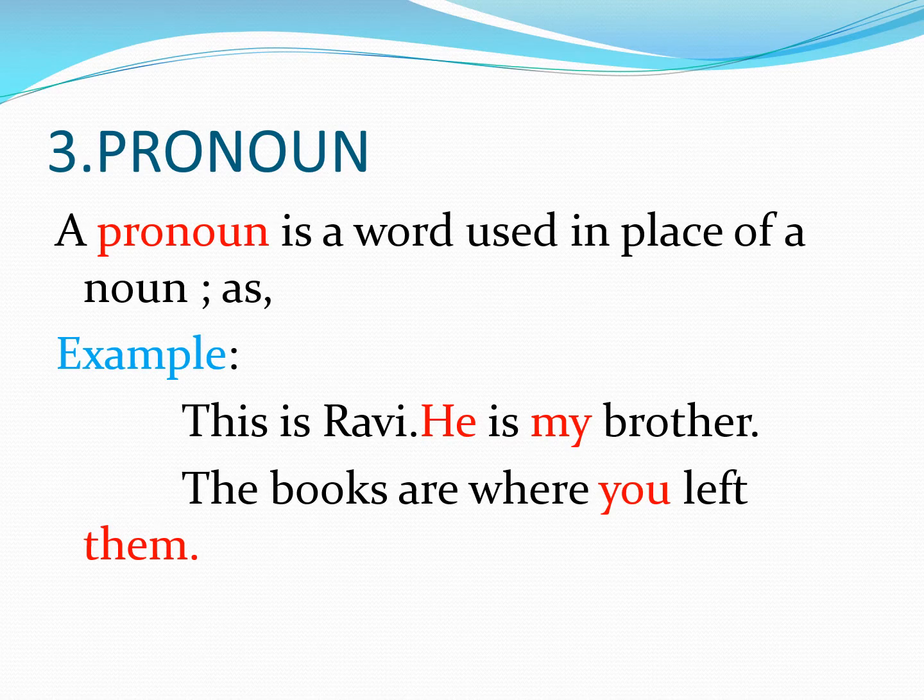Now, the third part of speech is a pronoun. A pronoun is a word used in place of a noun. As example, this is Ravi. He is my brother. The books are where you left them. Here in the first example, he is used in the place of Ravi. That's why it is a pronoun. And in the second example, them is used in place of books. That's why it is a pronoun.